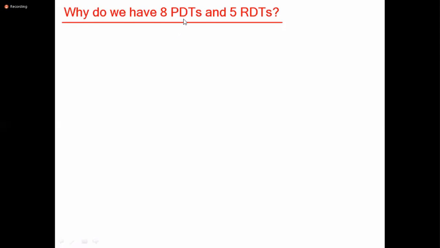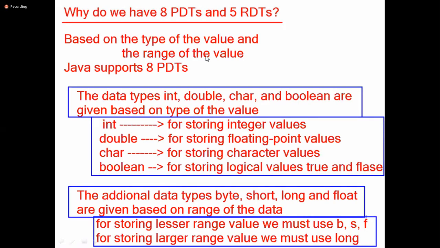Why do we have 8 primitive data types and 5 reference data types? Nothing but 7 reference data types. Based on the type of the value and the range of the value, Java supports 8 primitive data types. The data types int, double, char and boolean are given based on the type of the value. Int for storing integers, double for storing floating point, char for storing character values, boolean for storing logical values, true and false. Whereas the additional data types byte, short, long and float are given based on the range of the data. For storing lesser range values, we have byte, short, float. For storing larger range values, we must use long.